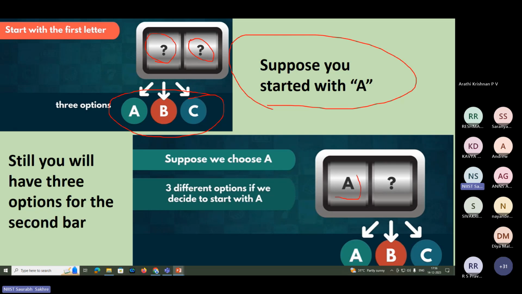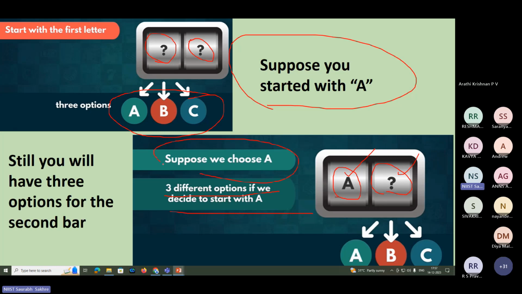When I am starting with A, again here I have three options, unlike the permutation. There, if Louis already came first, he cannot come second also. So it would be either Kimi or Max. But here it is not like that. In a passcode, if I use A here, I can use A here again. So we have three options if we decide to start with A.